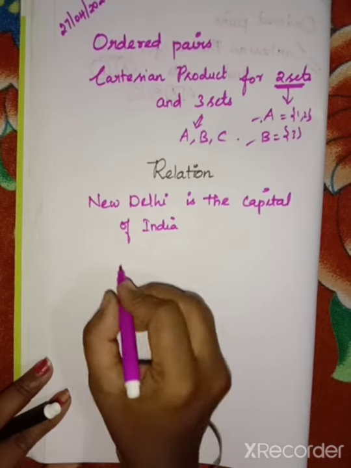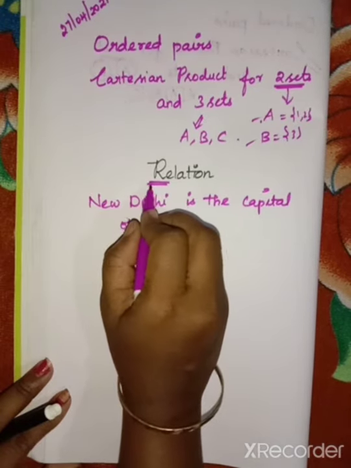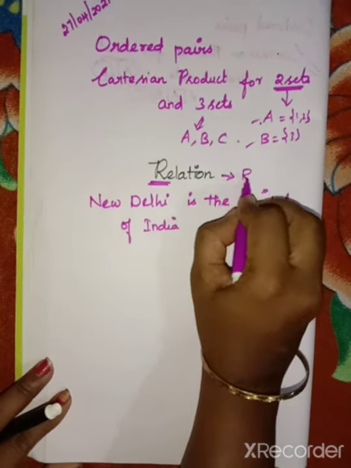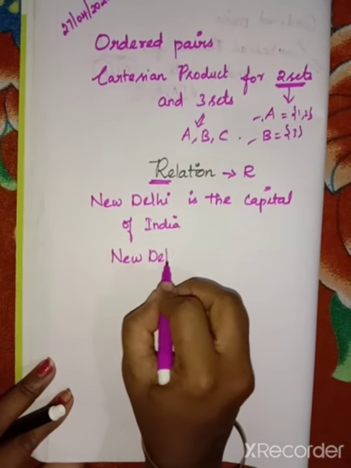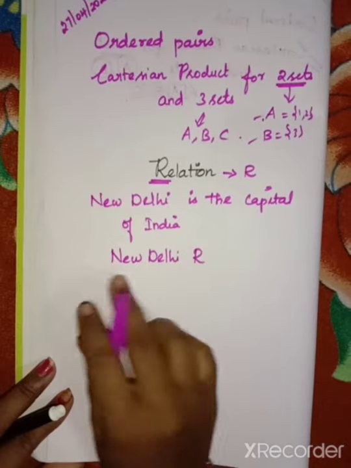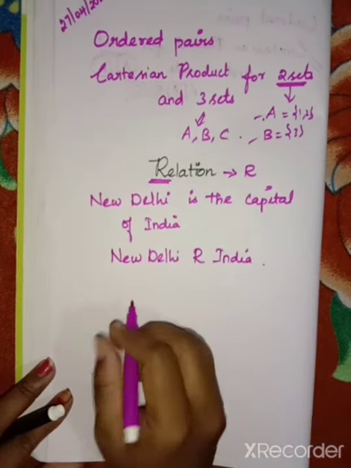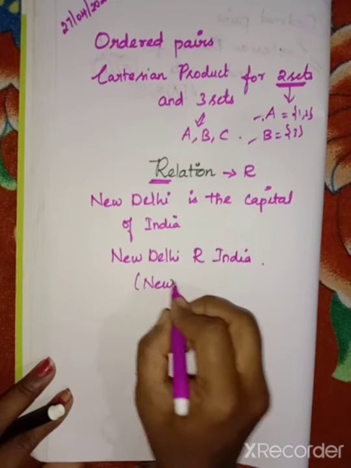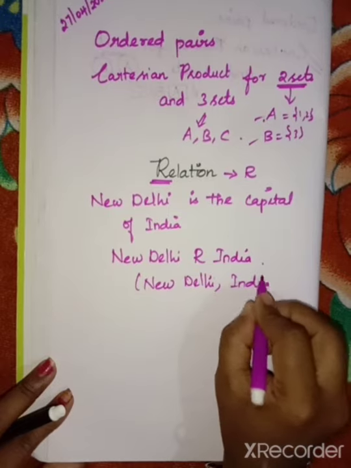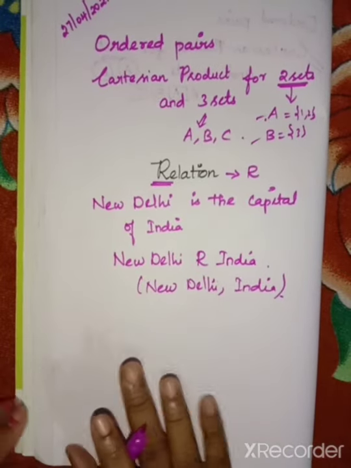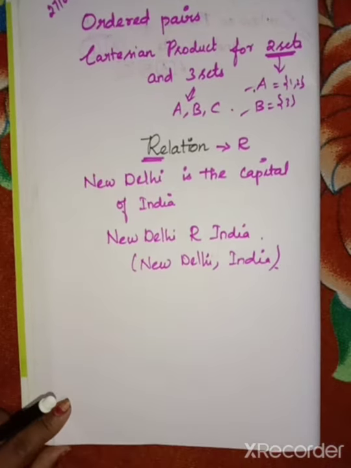So if you have to say it, what is that? Here, for the word relation, it is denoted by the symbol R. So New Delhi, in short form, is related with India. So here the pair is what? New Delhi, comma, India. So this is one example. Likewise, we have to see many examples one by one by using sets.